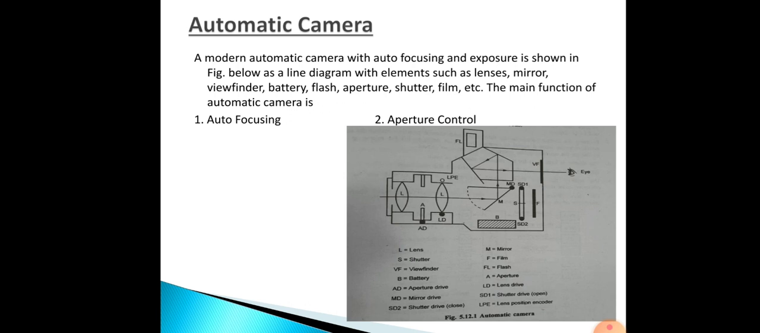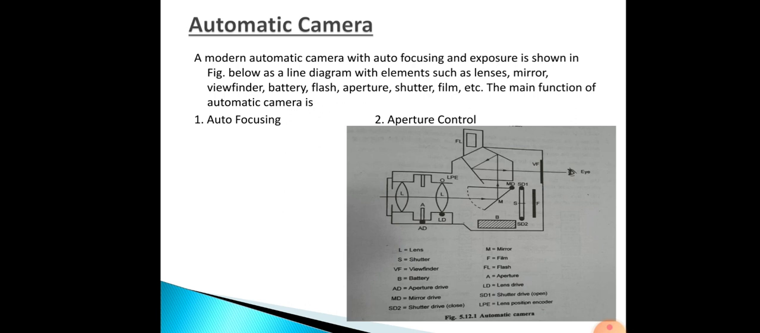Okay, so here the system actuation switch sets the camera to the ready position, when you press the power switch on the camera. Then next, input from the range sensor is processed by the microprocessor-based controller. Then, based on the feedback signal from the lens position encoder, it is modified to the desired position of the correct focus. Then we will see how this automatic camera works.